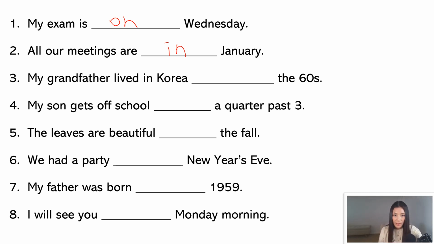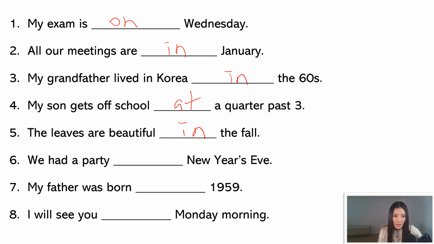Number 3, my grandfather lived in Korea. Again, it's a time period, in the 60s. Number 4, my son gets off school at 3:15. That's a very specific time. That's 3:15, right? So we're going to use at. Number 5, the leaves are beautiful in the fall, a season of the year.